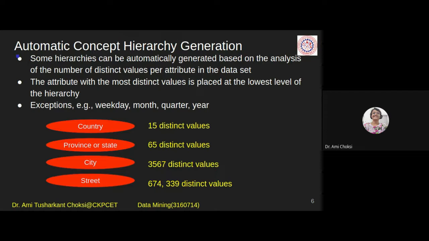No. No. What we need to consider is not the total count. We have to consider distinct values. We'll be having Monday, Tuesday, Thursday, Friday, Wednesday, Saturday, Sunday, right? 7 days are there.